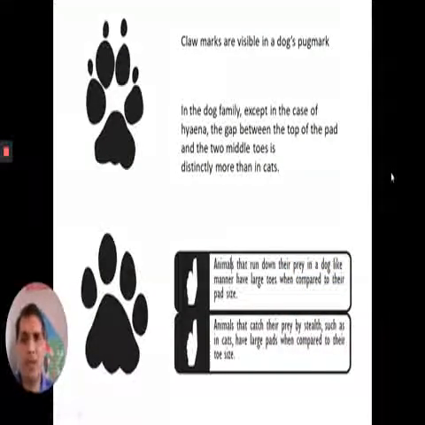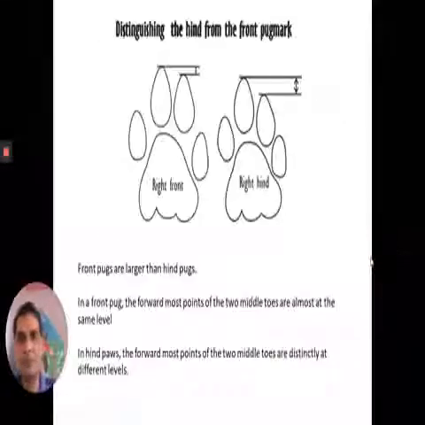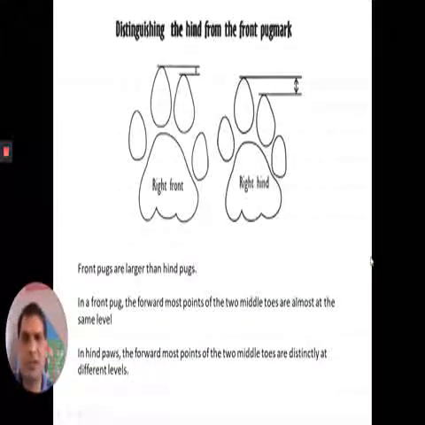If we are reading the pug marks, we can differentiate between the pug marks of the dog family and the cat family. In the dog family, claw marks are visible. When dog family animals like hyena, jackal and wild dog walk, they leave claw marks with the pug marks. While in the cat family, the claw marks or the nail marks will not be visible on the ground with the pug marks. On the basis of this feature, we can differentiate between the pug mark of a dog family animal and a cat family animal.